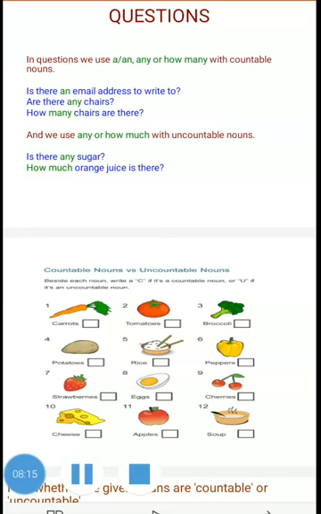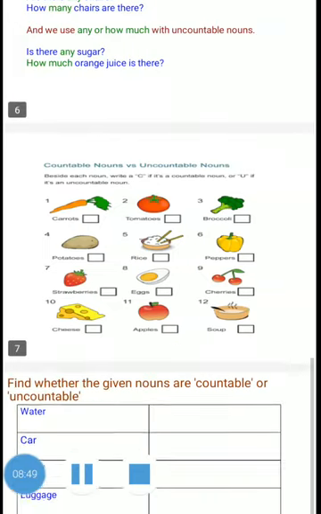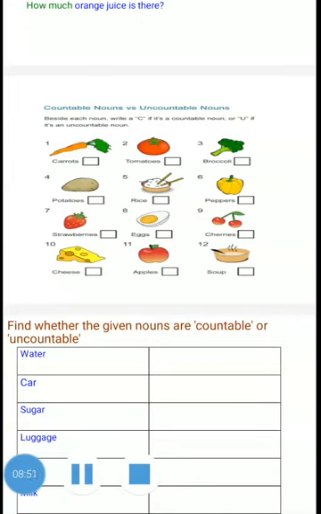I need some rice. How much rice do you need, etc. Next, peppers. As it is given here itself, the nouns which are given in plural are countable. Carrots, potatoes, tomatoes, peppers, strawberries, eggs, cherries, apples are countable, whereas broccoli, rice, cheese, soup are uncountable. So you can use some or much with uncountable nouns. We have one more exercise. Find whether these are countable or uncountable.